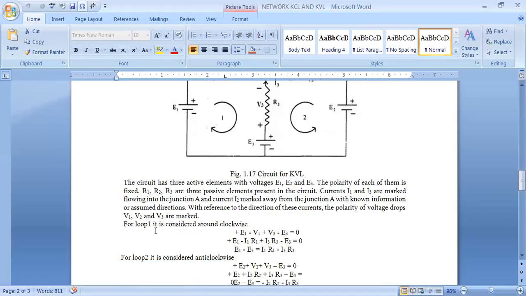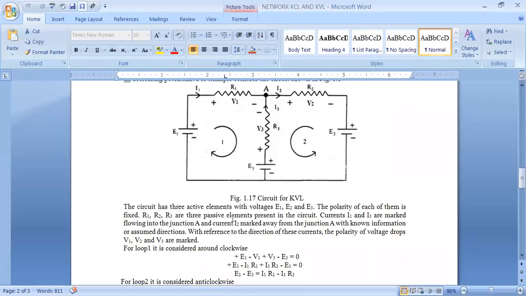Now apply loop 1, considered in the clockwise direction. So minus to plus, plus E1; plus to minus, minus V1; again minus to plus, plus V3; plus to minus, minus E3 is equal to 0. After marking all the signs in the loop, we get this equation: E1 minus V1 plus V3 minus E3 is equal to 0.